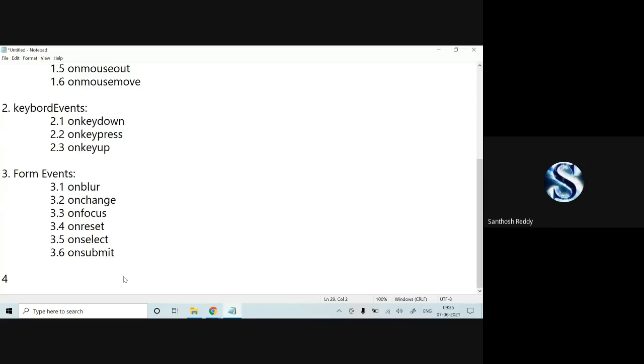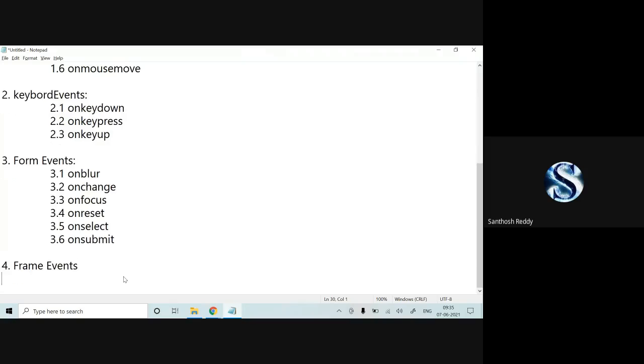And another one we have, fourth one, which is called frame events. Frame events.